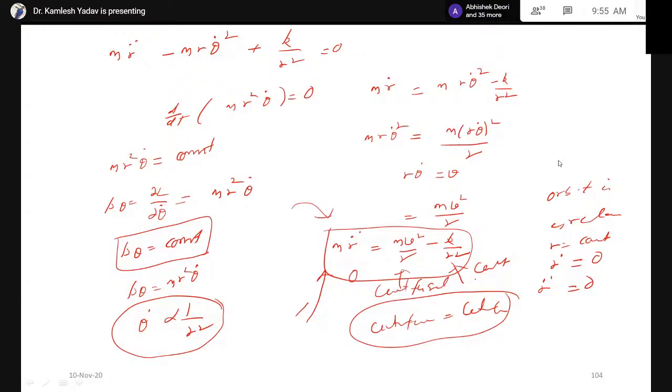So what is the condition for a circular orbit? That the central force is equal to the centrifugal force. We have solved this problem using Lagrangian mechanics.